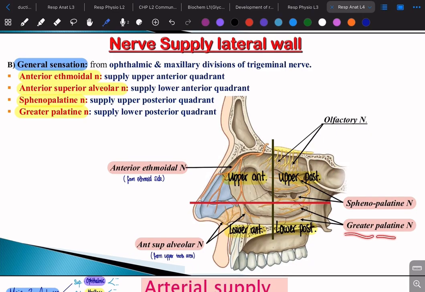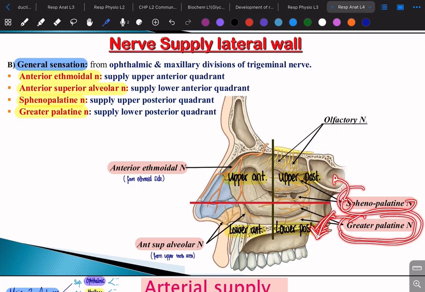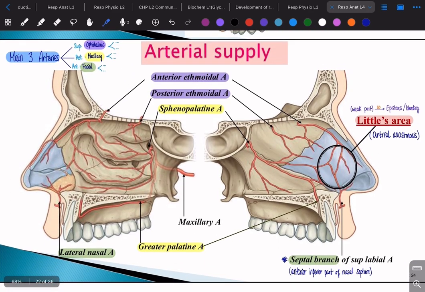The greater palatine, when we have something big or something great, it sinks down, right? So if we have a liquid and we add something heavy, it's going to sink down. So we're going to remember that greater, because it's big, it supplies the lower posterior. Greater supplies the lower posterior. Spheno for S for superior, so it supplies the upper posterior. Okay? Now we have the arteries.